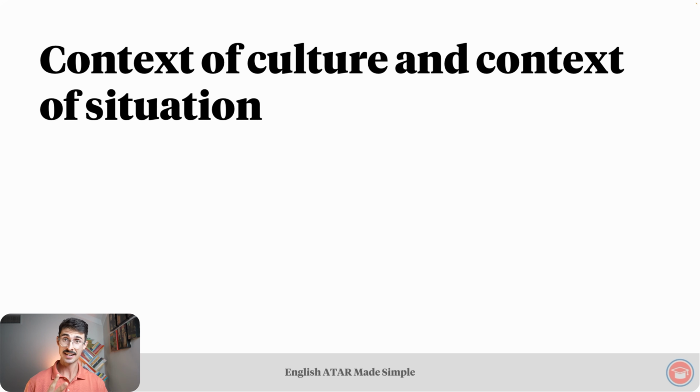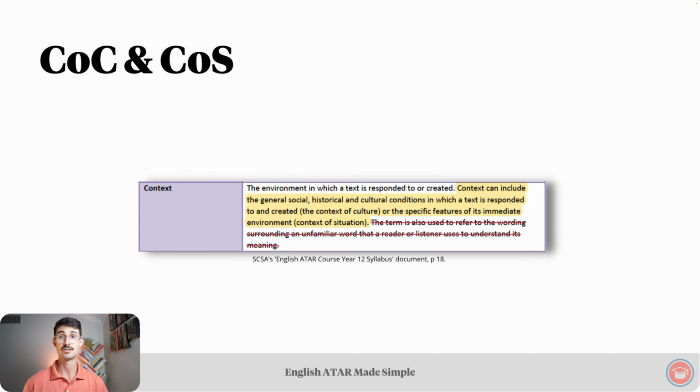Now onto the second category and the final one, which is context of culture and context of situation. This second category manifests in the second sentence of the SCASA glossary definition. That is, context can include the general social, historical, and cultural conditions in which a text is responded to and created, context of culture, or the specific features of its immediate environment, context of situation. That sentence tells us pretty clearly that the two types of context that fall into this second category are context of culture and context of situation.